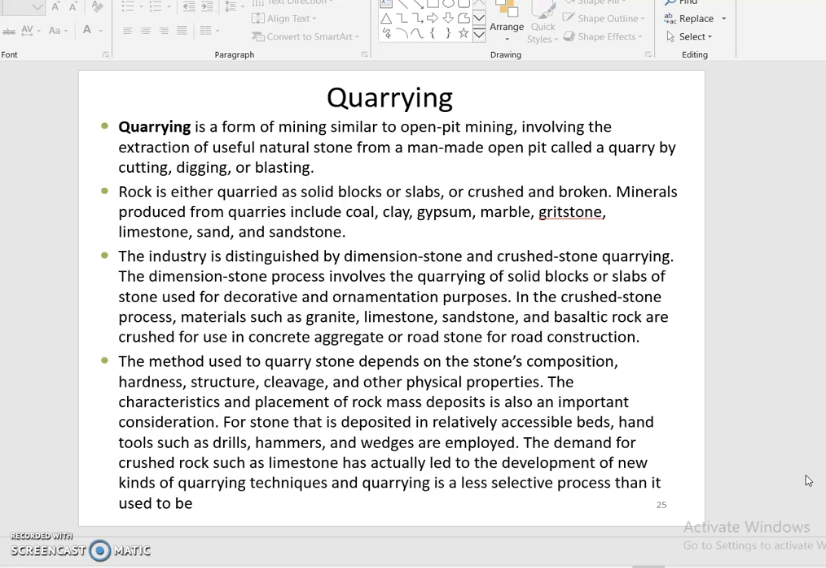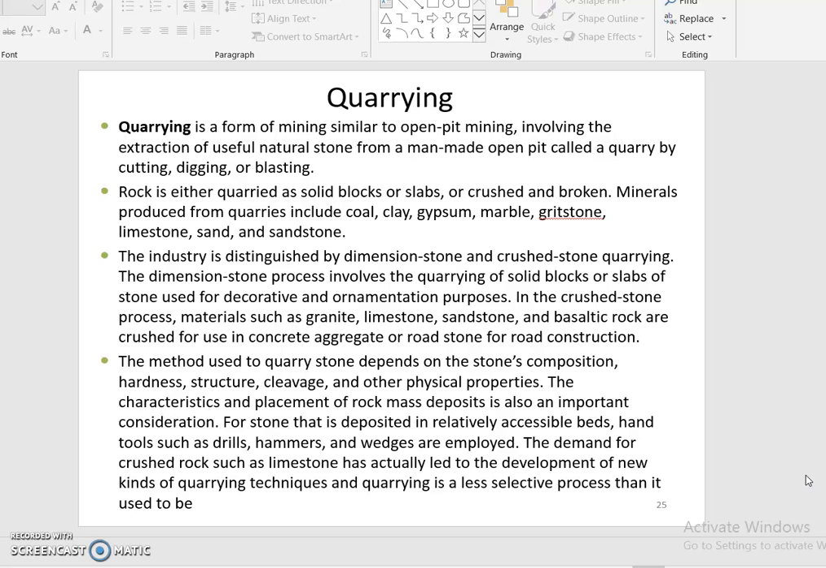The method used to quarry stone depends on the stone's composition, hardness, structure, cleavage and other physical properties. All the physical properties you are well aware of from engineering geology itself. Why we give more concentration to physical properties: based on the physical properties only, we can expect the strength of the rocks. The characteristics and placement of the rock mass deposit is also an important consideration.